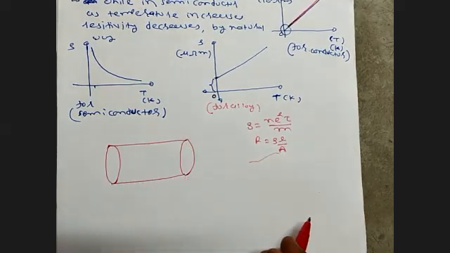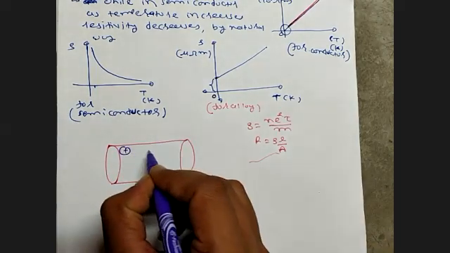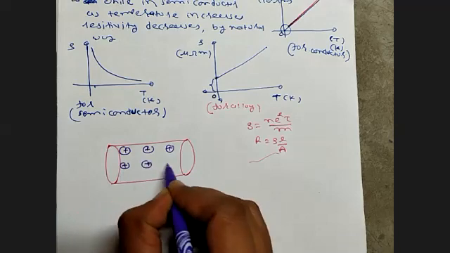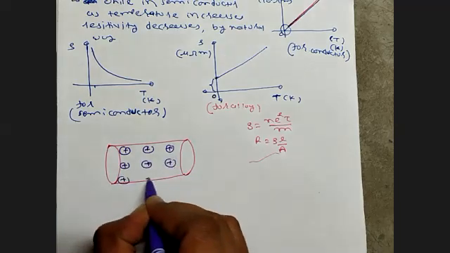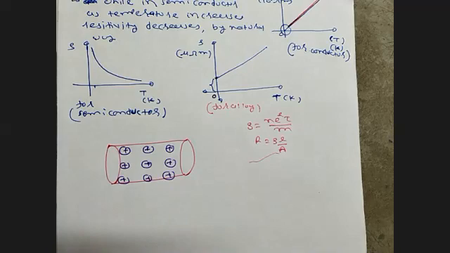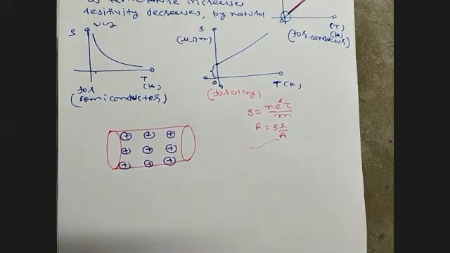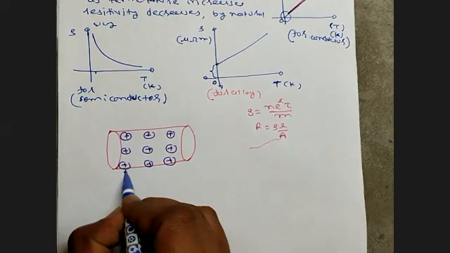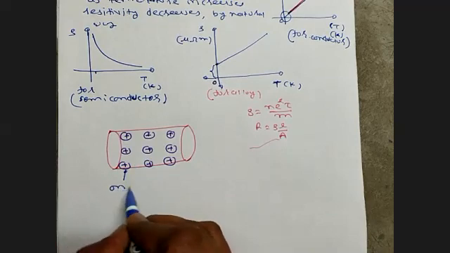So suppose this is a conductor. On this conductor, there is a positive ion. Clear? And this positive ion is on the lattice point.